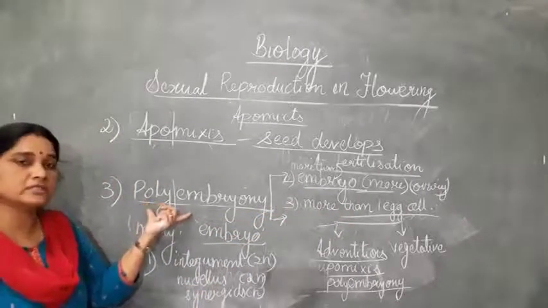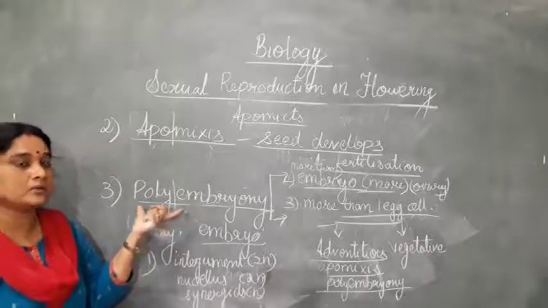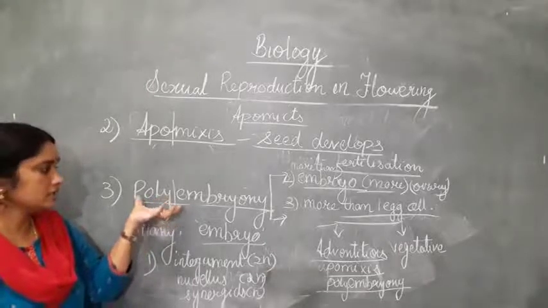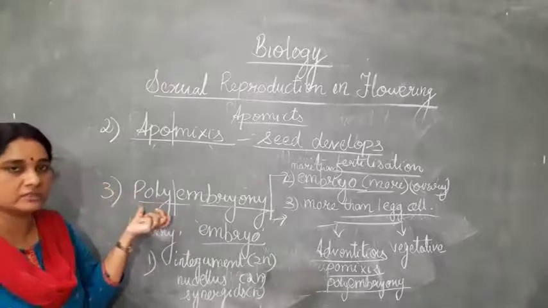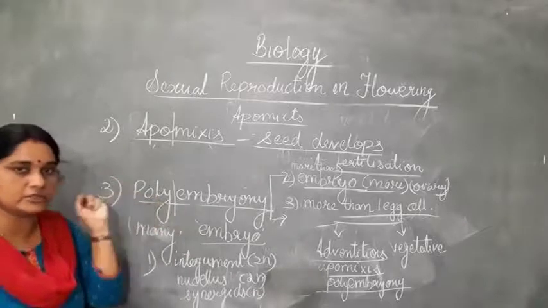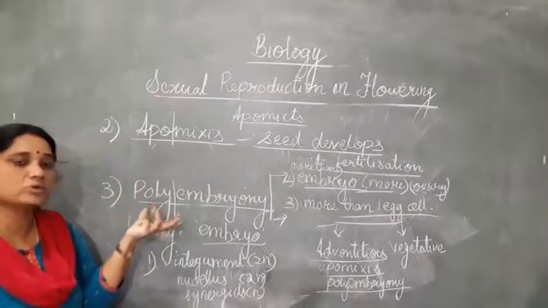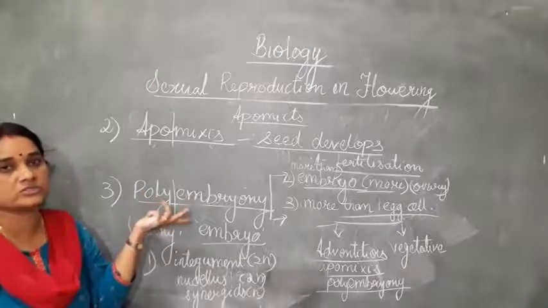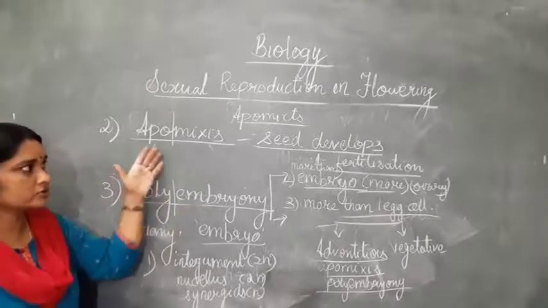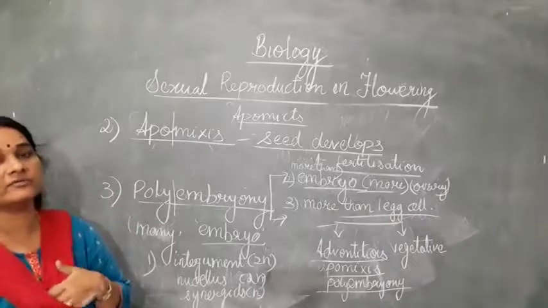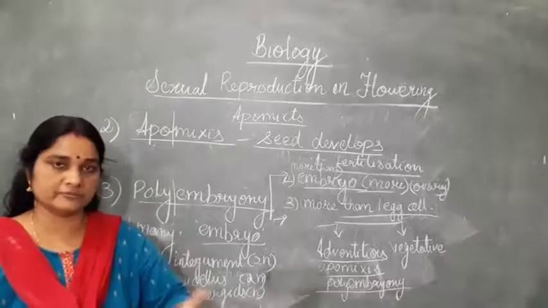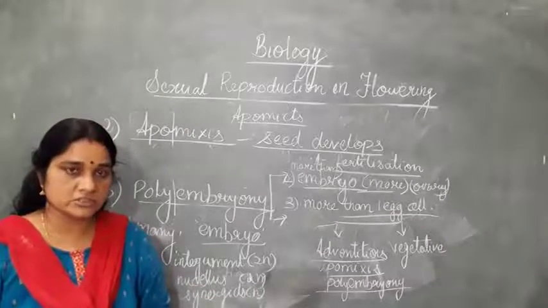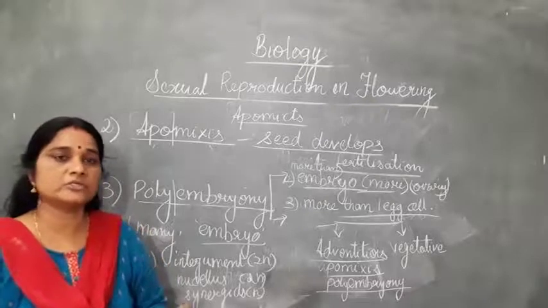This is mainly found in citrus fruits, that is lemon, orange and so on. You can see many embryos in one seed. When you take the seed, you can see more than one embryo, which will give rise to many plants. So this is the topic we have covered. With this topic, we have come to the end of the chapter. These are very important topics which we have discussed.